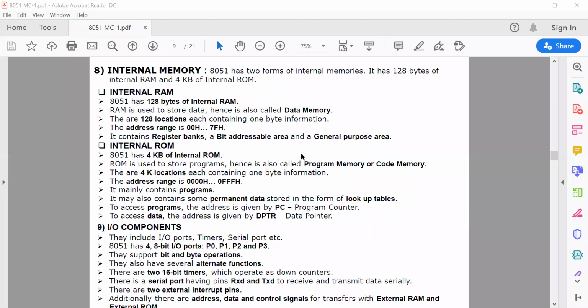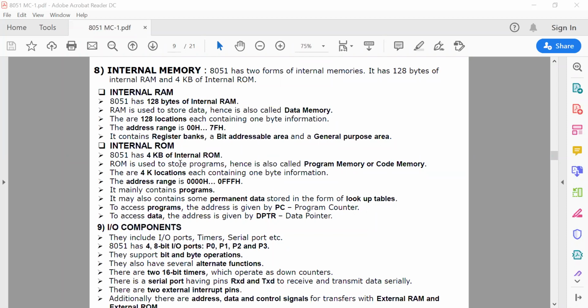So internal memory is also there. Internal memory, RAM and ROM. We will discuss the RAM and ROM structure later. But initially, the internal RAM size is 128 bytes, so that is 00 to 7F. And the internal ROM has 4 kilobytes.